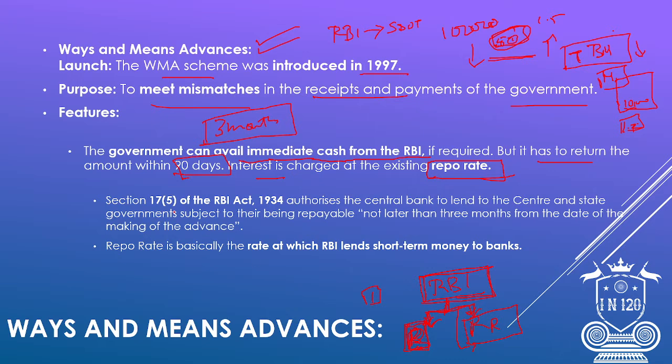Section 17(5) of the RBI Act 1934 authorizes the central bank to lend to the center and state governments, subject to the money being repayable not later than 3 months from the date they get the money. Repo rate is basically the rate at which RBI lends short term money to banks.